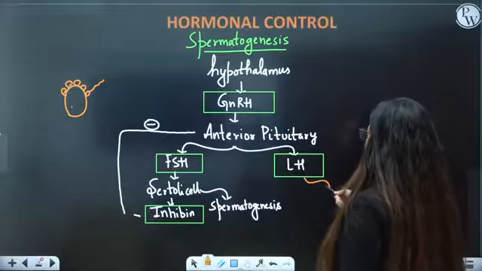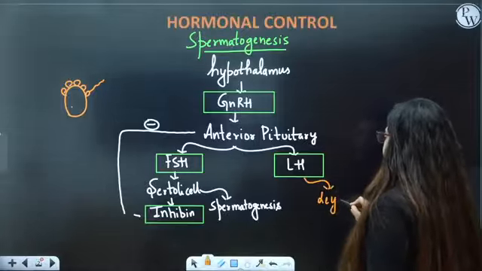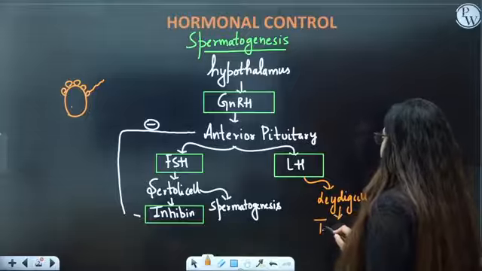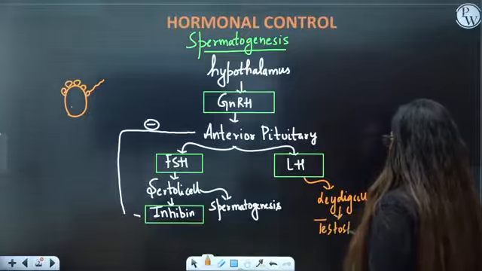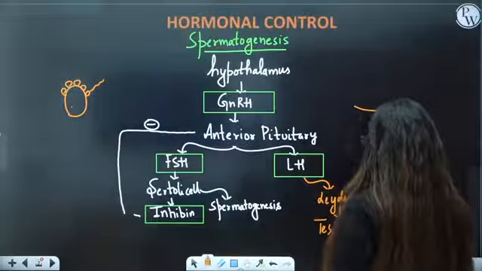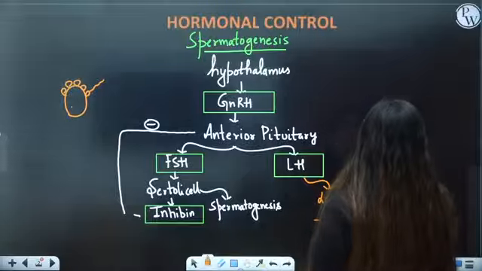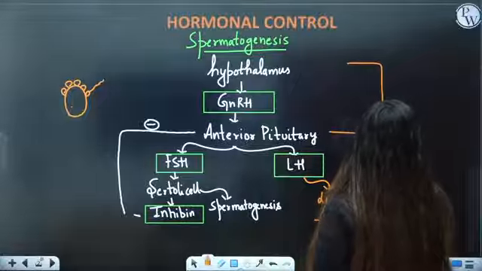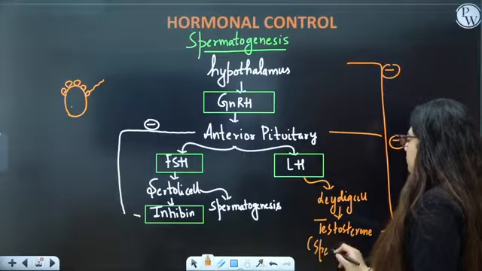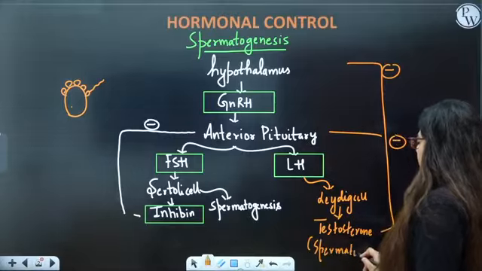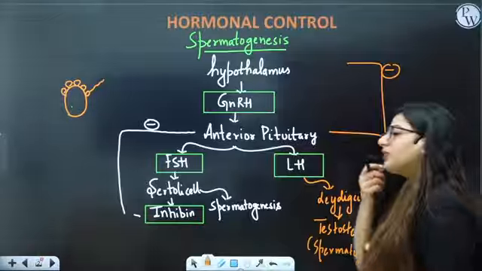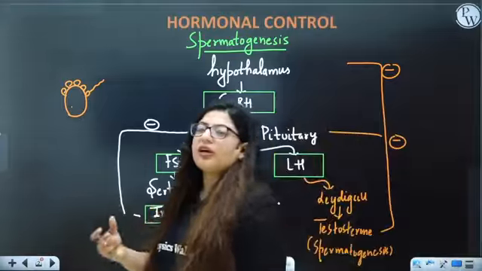Similarly, LH will go to Leydig cells and Leydig cells will produce testosterone, which is an androgen. Testosterone gives negative feedback to both hypothalamus as well as pituitary, because this testosterone also helps in spermatogenesis. So if there is a lot of testosterone, there will be more spermatogenesis or other things that happen in the body.